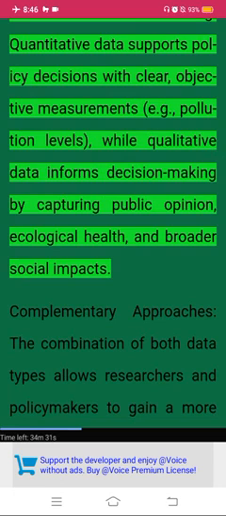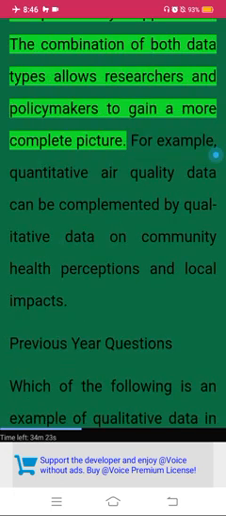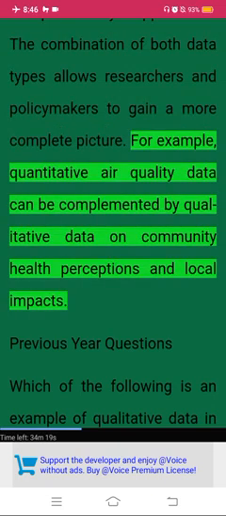Informed decision-making. Quantitative data supports policy decisions with clear, objective measurements, e.g., pollution levels, while qualitative data informs decision-making by capturing public opinion, ecological health, and broader social impacts. Complementary approaches. The combination of both data types allows researchers and policymakers to gain a more complete picture. For example, quantitative air quality data can be complemented by qualitative data on community health perceptions and local impacts.